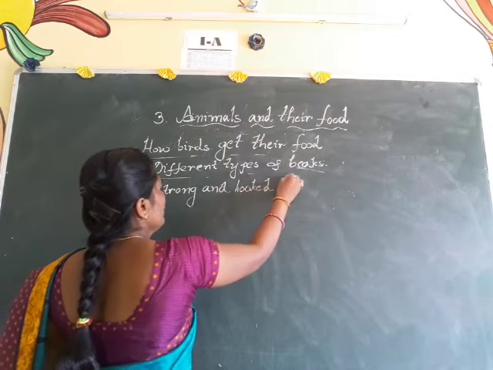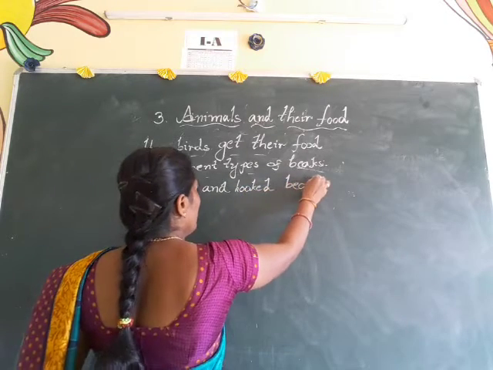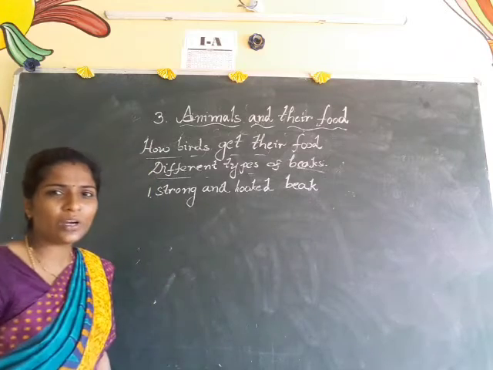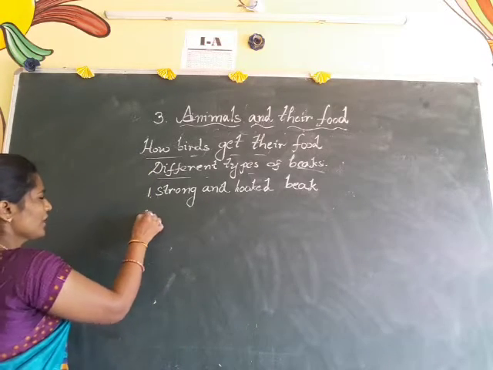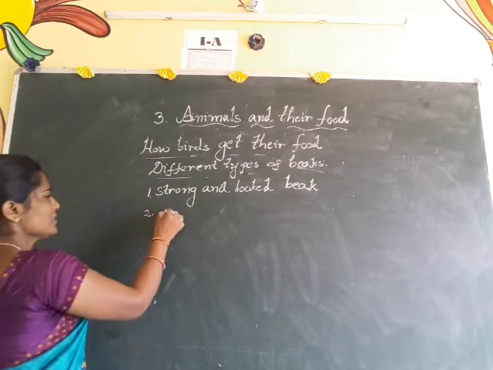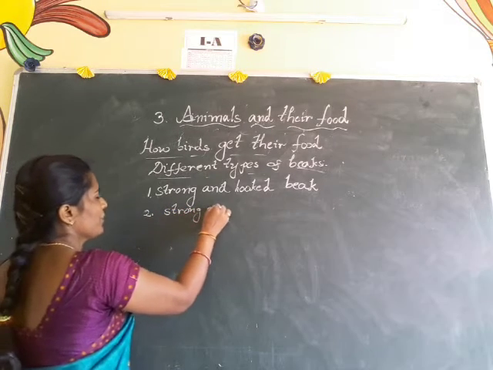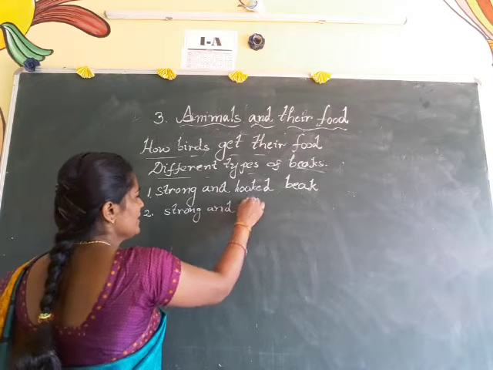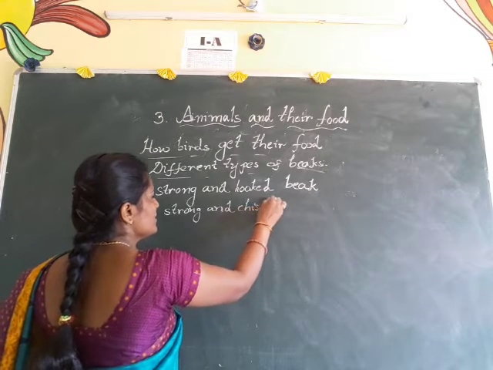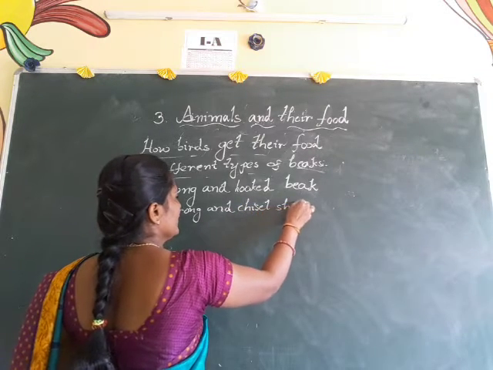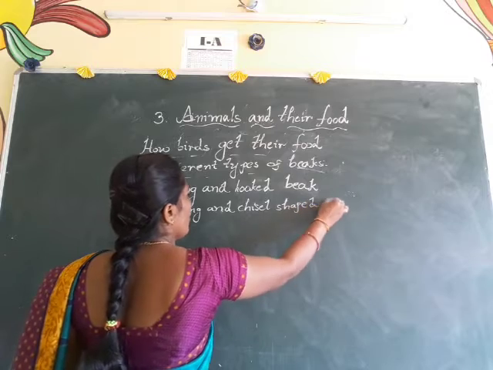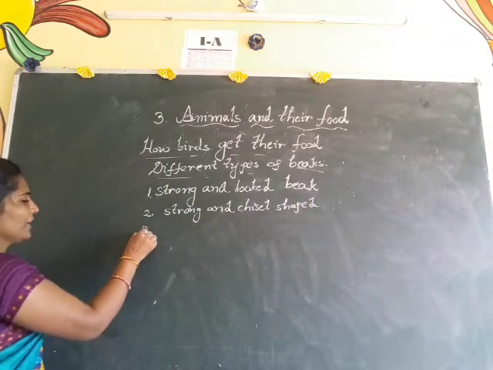H-O-O-K-E-D, hooked, B-E-A-K, beak. Strong hooked beak. And coming to the second one, strong and chisel shaped beak. C-H-I-S-E-L, chisel shaped beak. The second one is strong and chisel shaped beak.